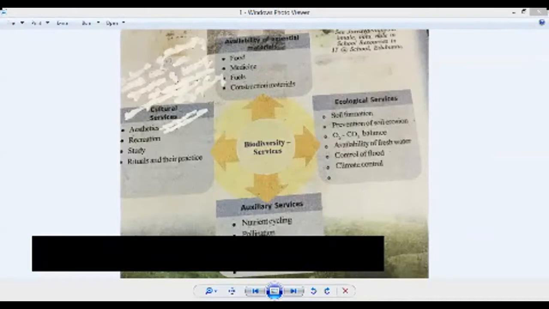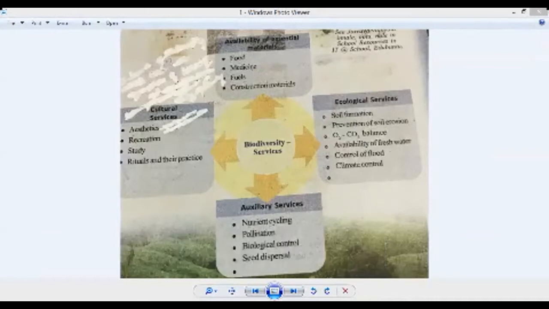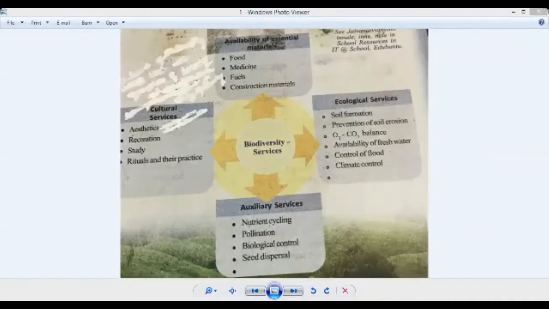Biodiversity provides the availability of essential materials like food, medicine, fuels, and construction materials. Because of the availability of different plants and animals, we are getting food, we are getting medicine from nature, we are getting fuel, and also construction materials. All these essential materials we are getting because of the availability of biodiversity.